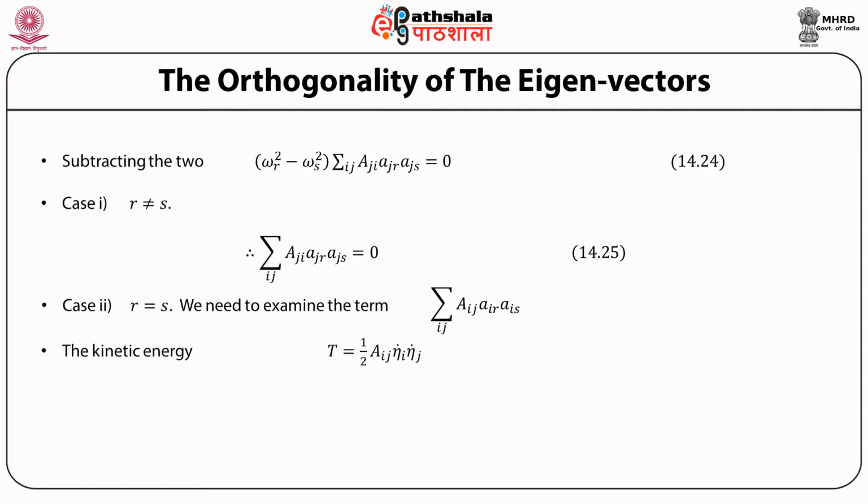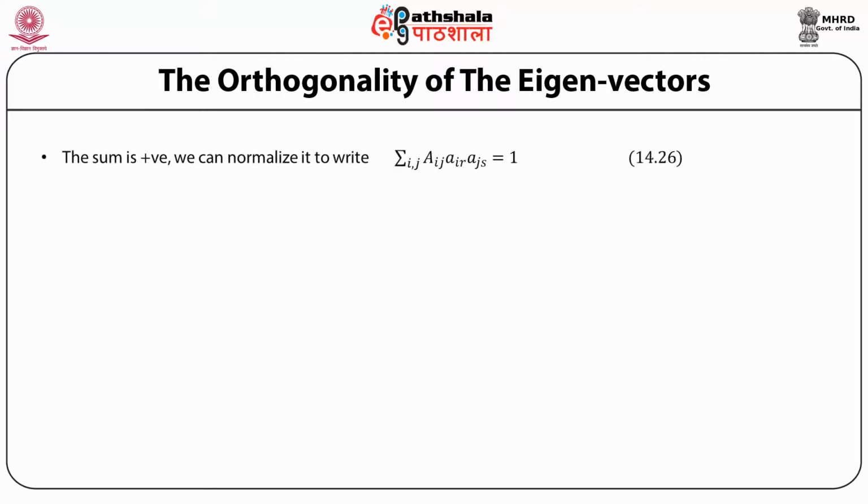Now the kinetic energy term T is half A_ij eta_i dot eta_j dot. Substituting for eta in terms of the amplitudes and the frequency, the kinetic energy T is equal to omega_r squared sum over i and j of A_ij a_ir a_jr, which is always positive. Therefore, this term sum over i, j of A_ij a_ir a_jr is always positive.